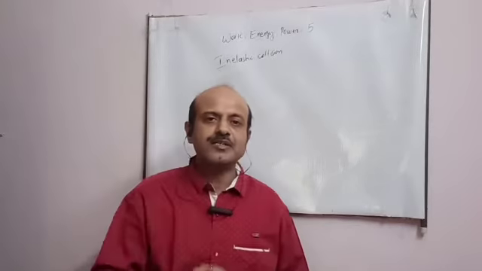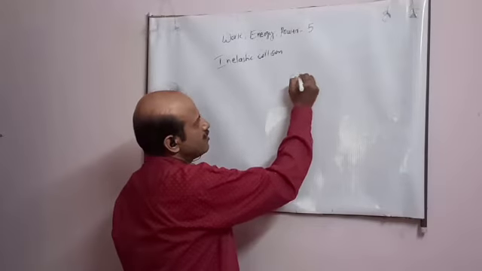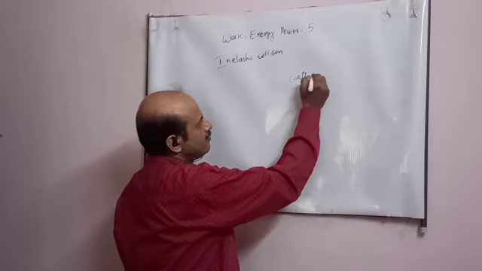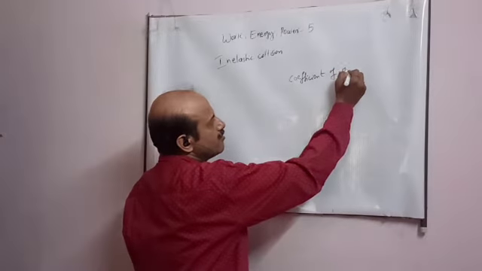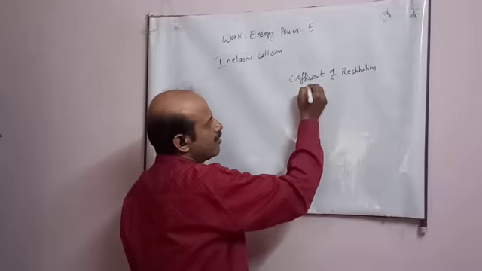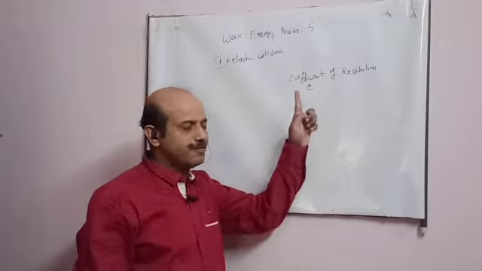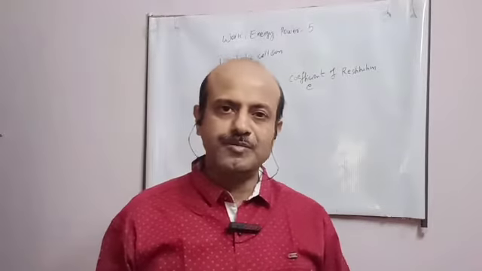To distinguish this, we have a term in physics, student: coefficient of restitution, denoted by E. This is different for different objects.